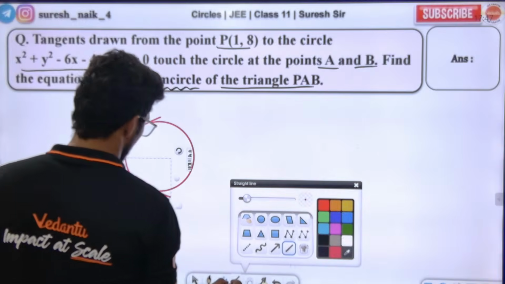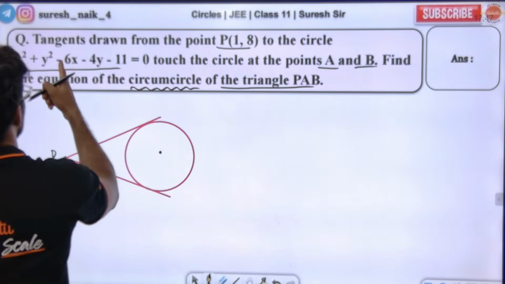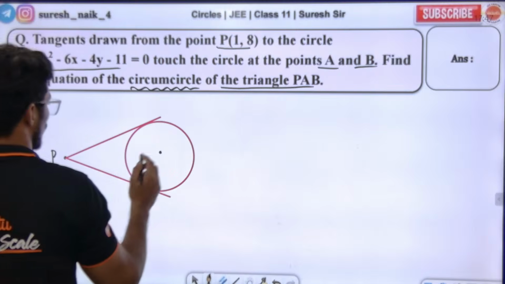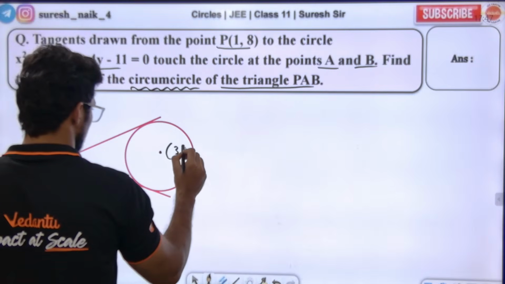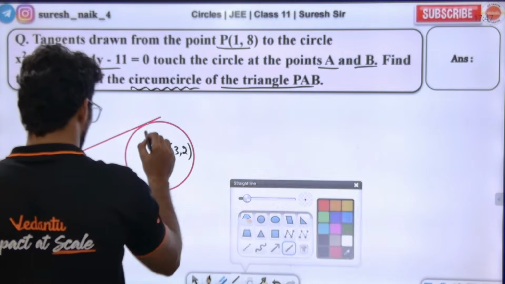In the circle, what have they given as the center? The center is -3, 3,2. This is the center and this is the point of contact.